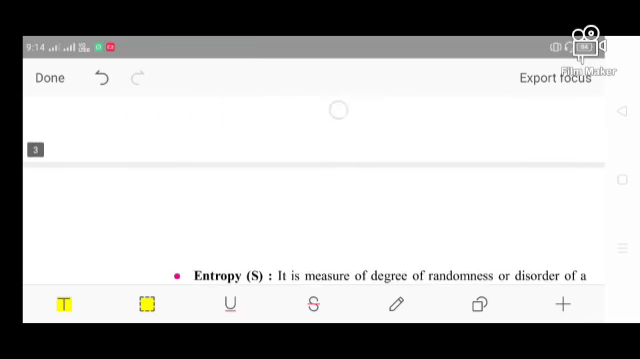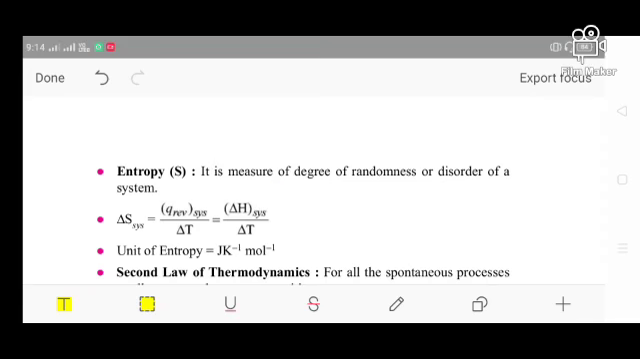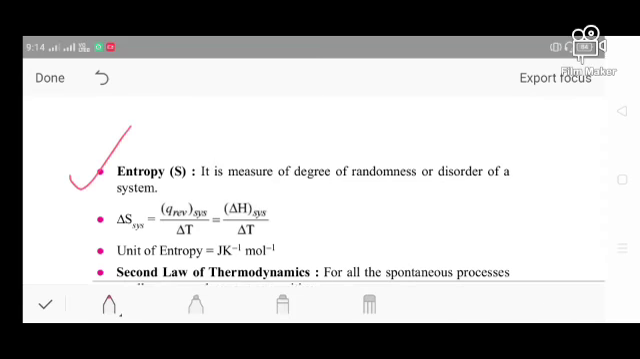After that, entropy is a very simple thing. Entropy is the degree of randomness or disorderliness of a system. The greater the disorderliness, the greater the entropy; the lesser the disorderliness of a system, the lesser the entropy.